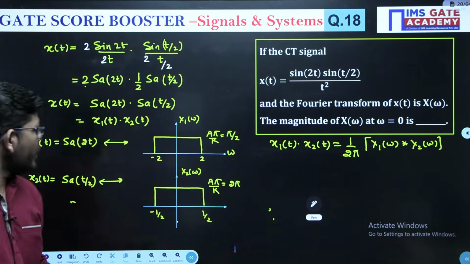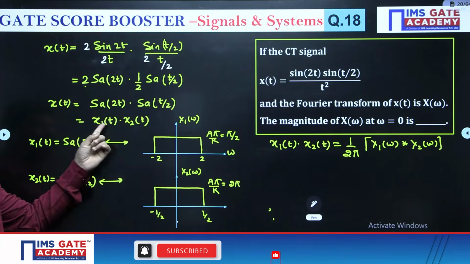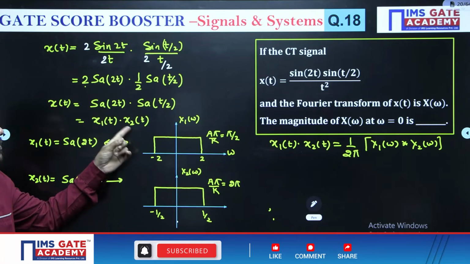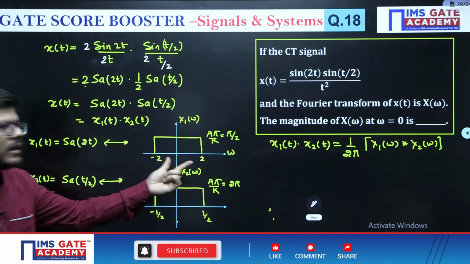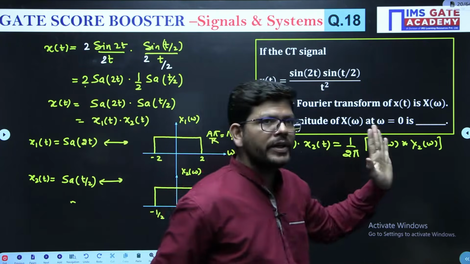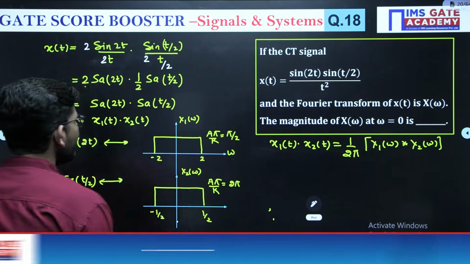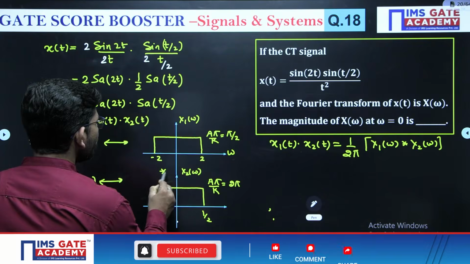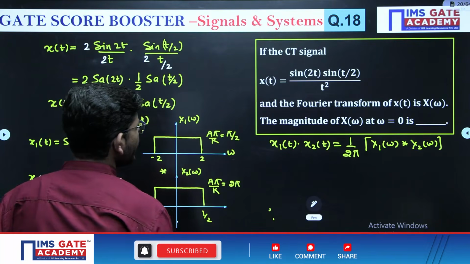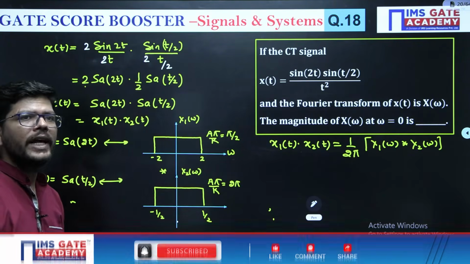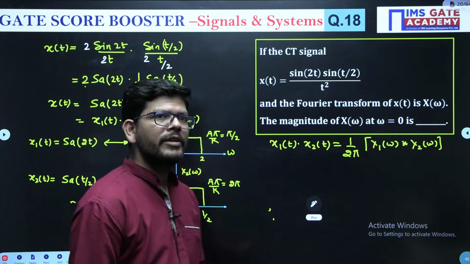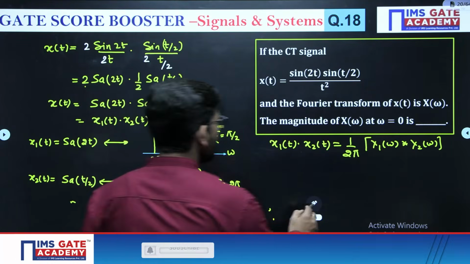See, we have multiplication in the time domain. Multiplication in the time domain is equal to convolution in the frequency domain. So we have to do the convolution of these two pulses. Convolution of two rectangular pulses of unequal duration will be a trapezoidal pulse.